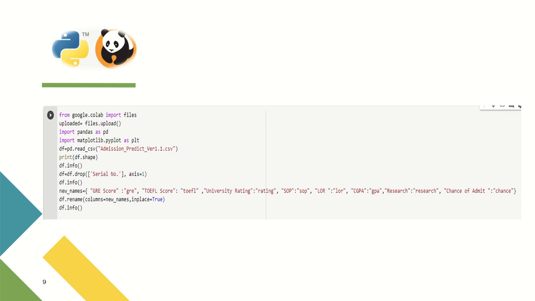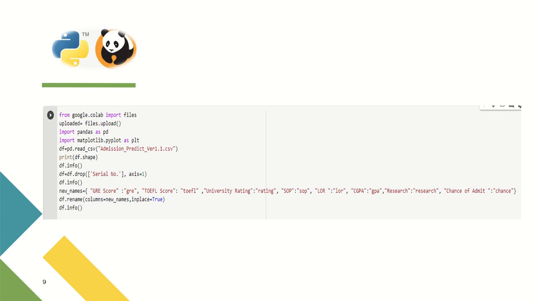First, we put the code: from google.colab import files, uploaded equals files.upload. This is the command that gives the file name. After that, import pandas as pd, and import matplotlib.pyplot as plt for making graphs.